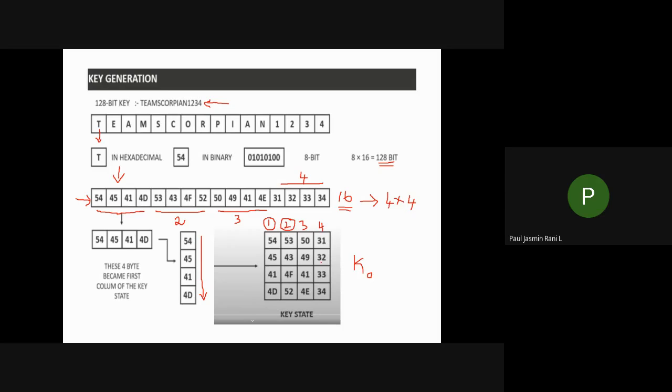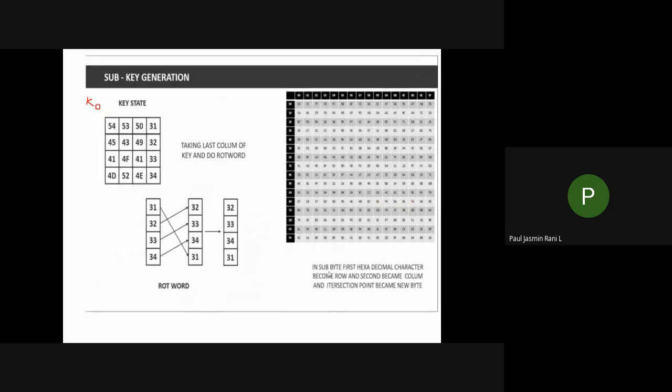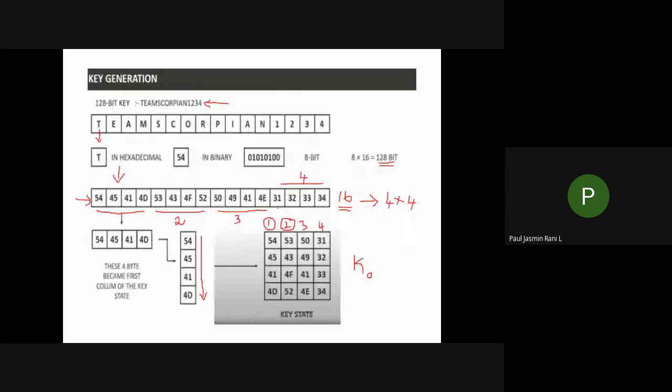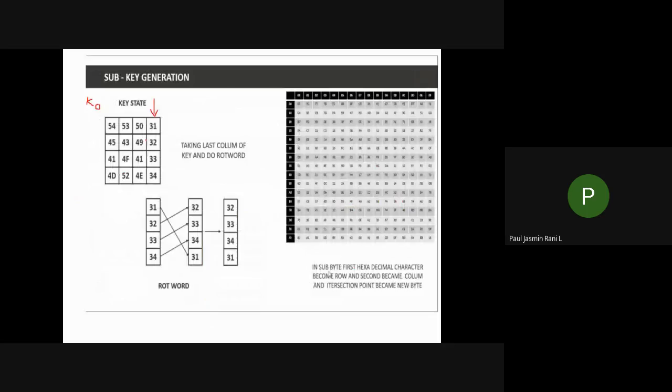Okay, let us see the first step of your K1 key generation. So you got a K0 key, isn't it? From your previous example, you have to take the K0 key and look at the last column. What is there in your last column? 31, 32, 33, 34. You concentrate on your last column.